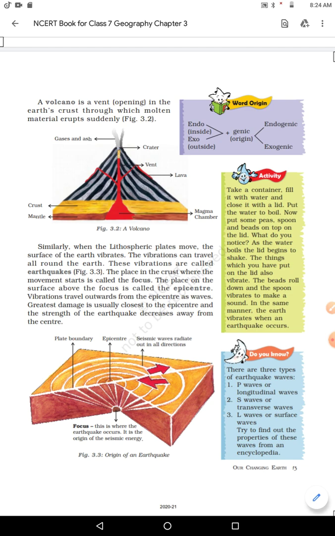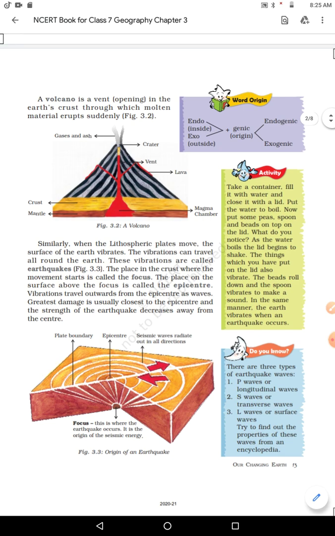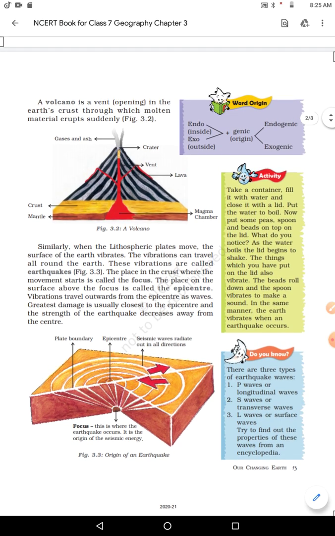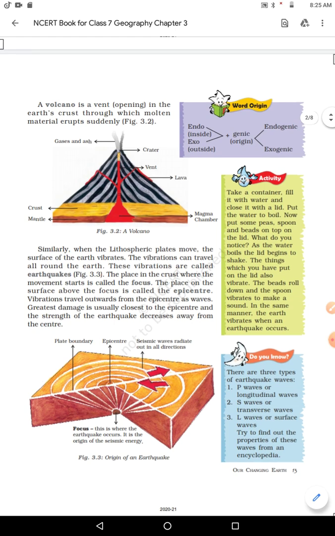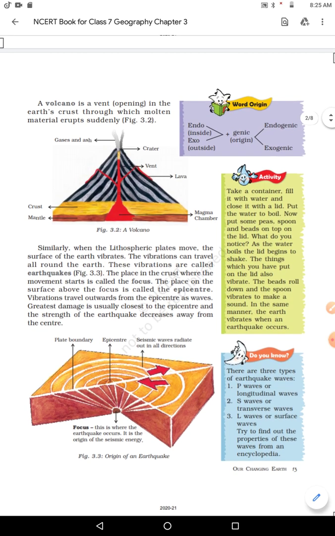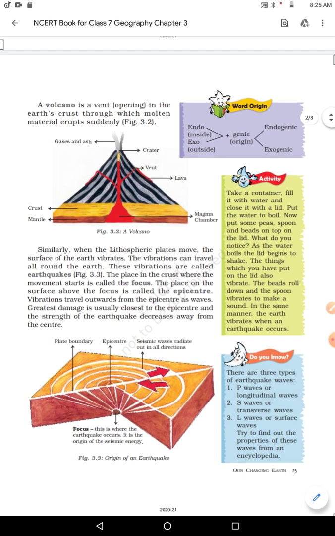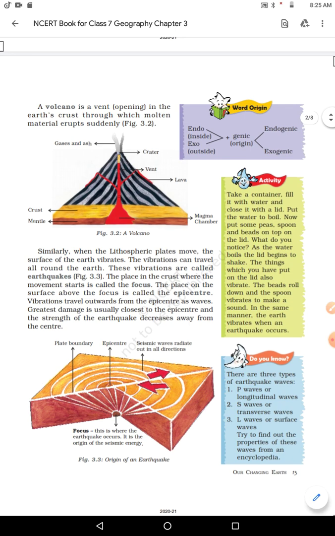So this type of vibration travels all around the Earth. These vibrations are called an earthquake. The place in the crust where movement starts is the focus. The place on the surface above the focus is called the epicenter. Vibrations travel outward from the epicenter as a wave.